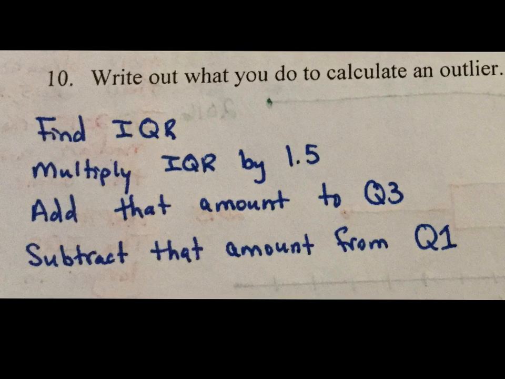All right, number 10, write out what you do to calculate an outlier. So basically, I brought it down to the last couple of steps. Find your IQR, which is your interquartile range. Multiply your IQR by 1.5. Add that amount to Q3, and that will tell you the upper limit for an outlier. Any number that is equal or above that is an outlier. Subtract that amount from your Q1, and that's going to tell you your lower limit. Any number that is equal or below that is an outlier.